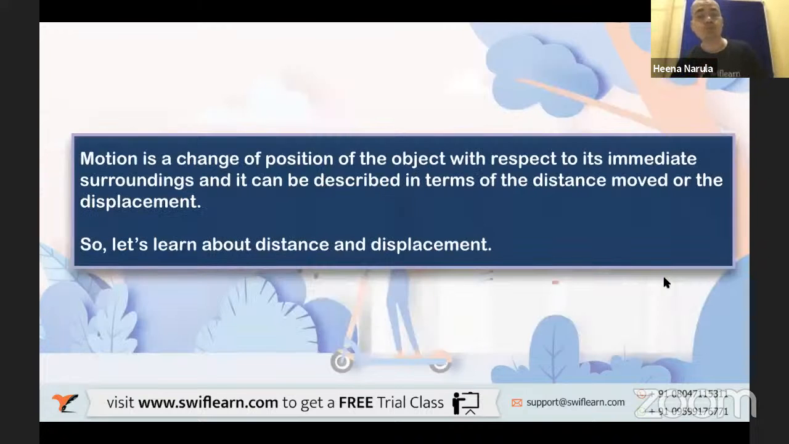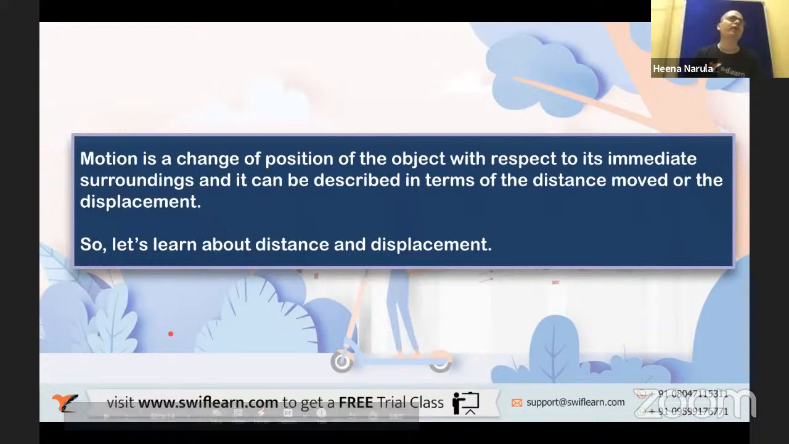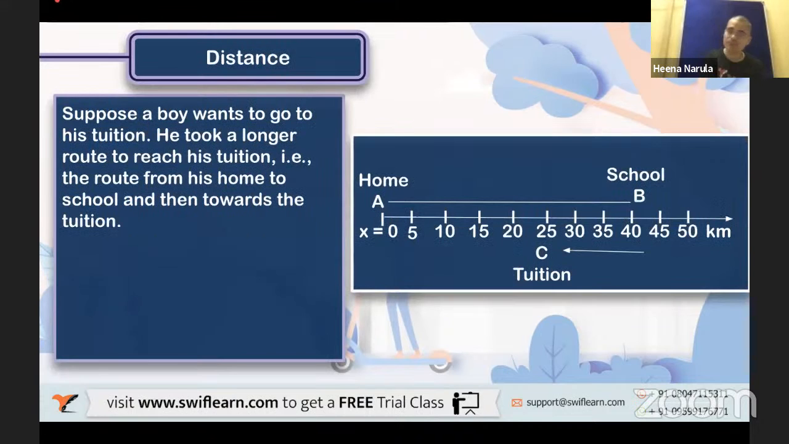Motion is a change of position of the object with respect to its immediate surroundings, and it can be described in terms of the distance moved or the displacement. That is how you can represent motion. So let's learn about distance and displacement now. Whatever distance is measured, that is the distance. But what is displacement? Distance is very simple to define. Everyone present in the class might easily tell what distance is. But displacement, does anybody know displacement? First, let us discuss distance, then we'll go to displacement.